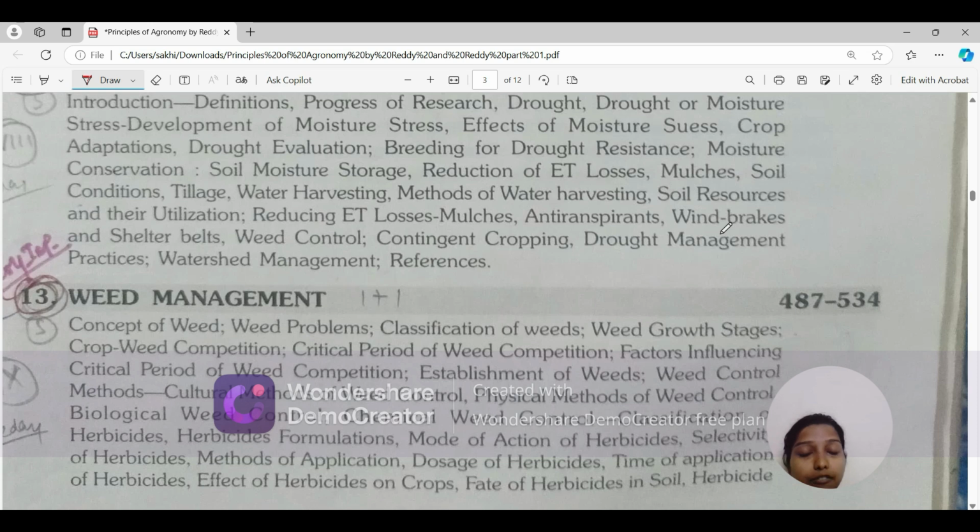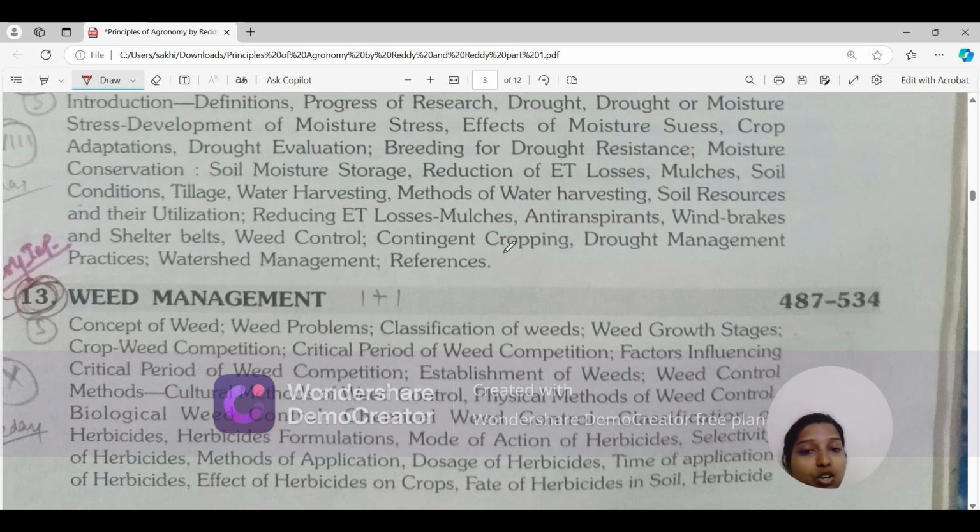Windbreaks: we will be studying what is the difference between windbreaks and shelter belts. Many students generally have this confusion. Are windbreaks and shelter belts the same? No, because windbreaks can be anything. It can be a building. It can be a tree. It can be anything. But shelter belts are rows of trees only, which hinder the oncoming wind. Okay. So this is the difference between windbreaks and shelter belts.